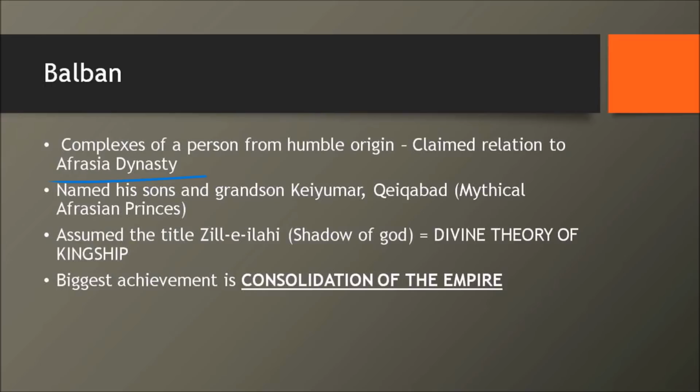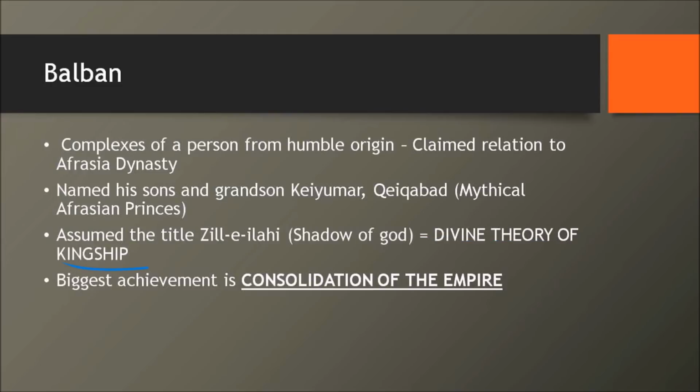Now, what is the Afrasiab dynasty? The Afrasiab dynasty is something in the Islamic world that has a very mythical value. In fact, he named his sons and grandsons after the mythical Afrasiab princes. Their names were like Kayumars, Kaikobad. These are all names of the mythical Afrasiab princes. Also, he assumed the title Zil-e-Ilahi. Even Akbar has this title, I suppose, isn't it? Zil-e-Ilahi means the shadow of God. That means the divine theory of kingship was promulgated by Balban himself.